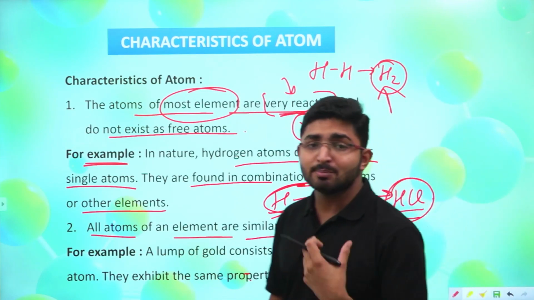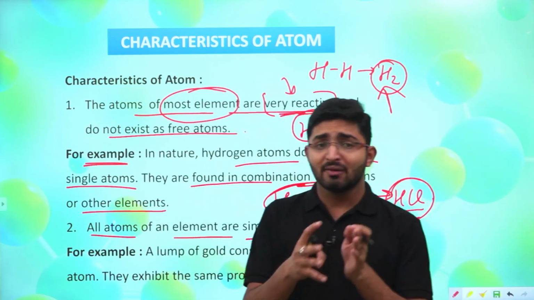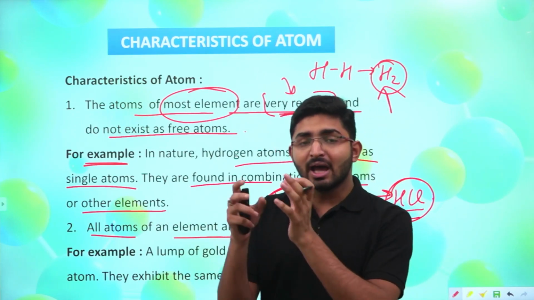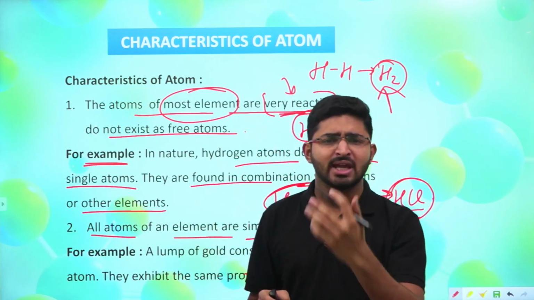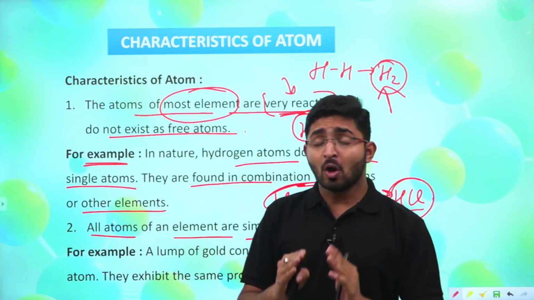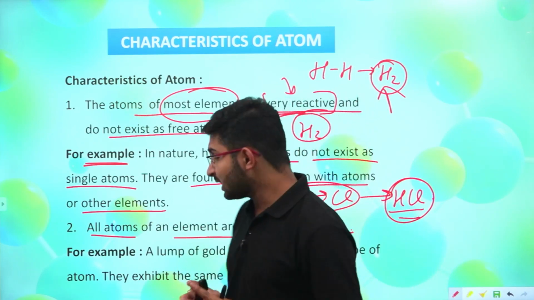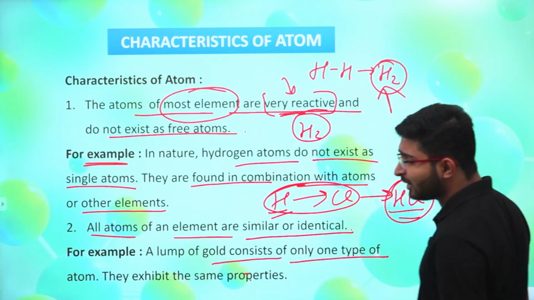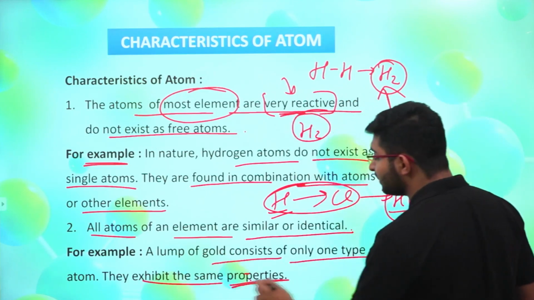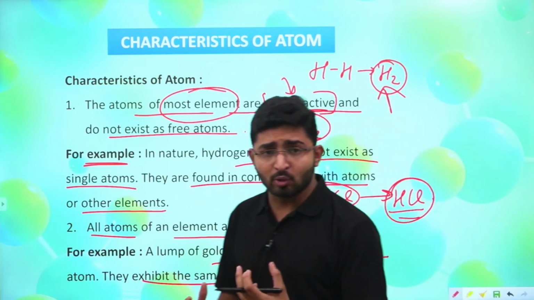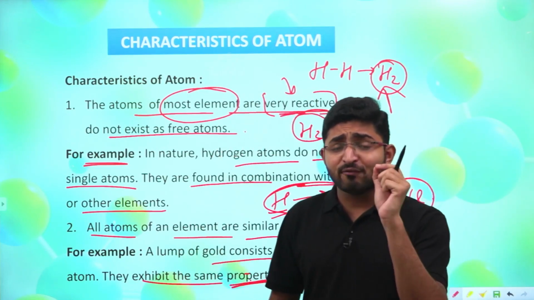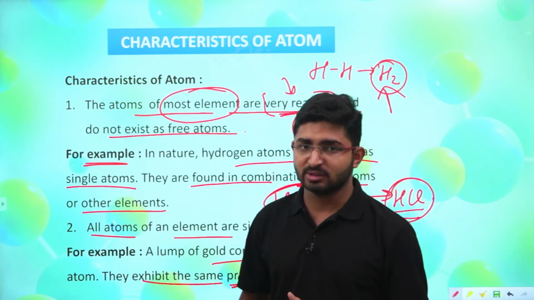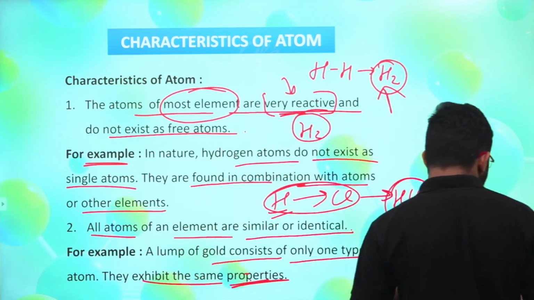Now what this means, that I have told you, when I am taking the case of magnesium, the atoms of magnesium, if I am taking 3 atoms, 4 atoms, 5 atoms, all will have identical shapes. For example, a lump of gold consists of only one type of atom. They exhibit the same properties. So any lump of gold, every particle, every atom will have the same properties of gold. That's the 2 characteristics of atoms.